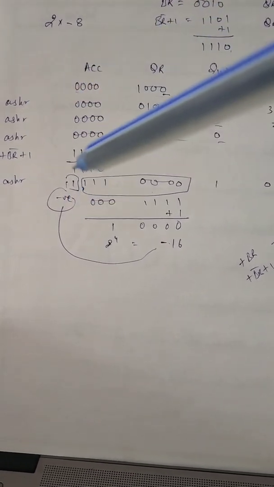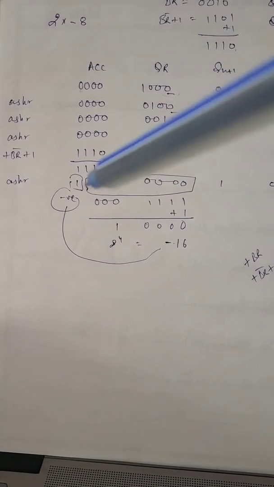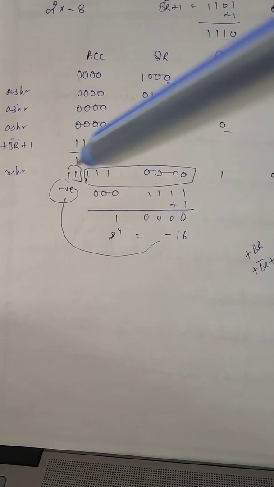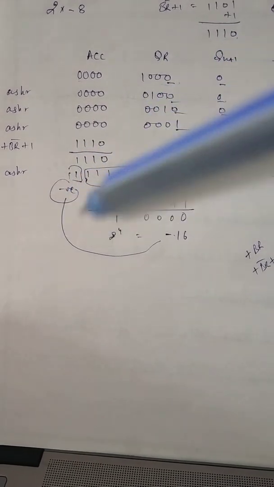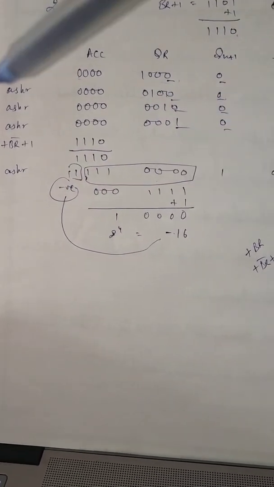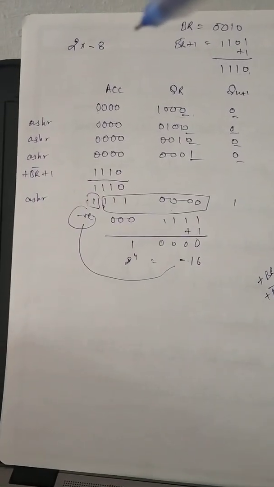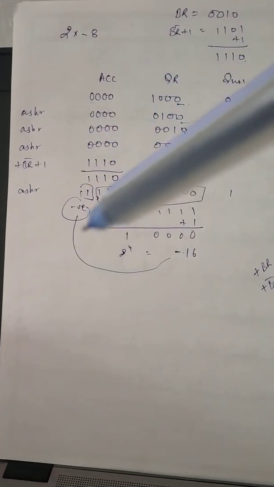Now this is the answer available. The leftmost bit will define the sign of the answer. So if this is 1, that means the answer is negative, okay? If it is 0, that means the answer is positive. Now since you are multiplying 2 cross minus 8, the answer has to be negative, which is a good thing.